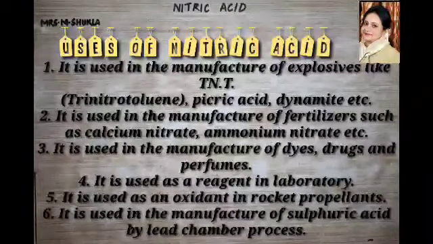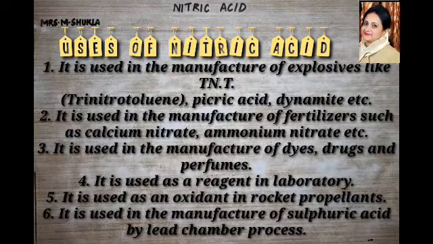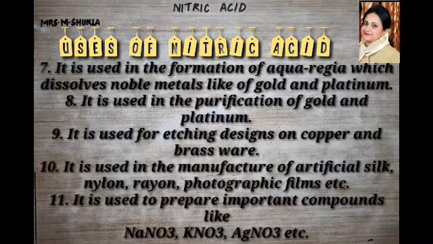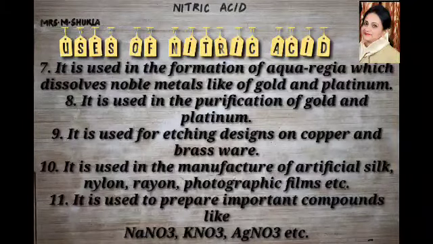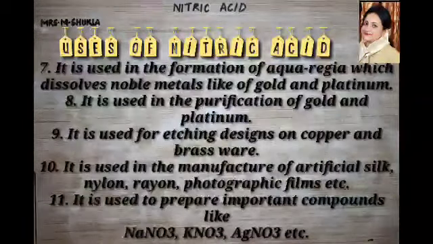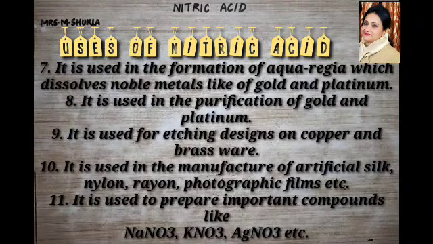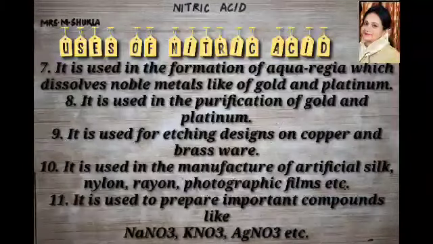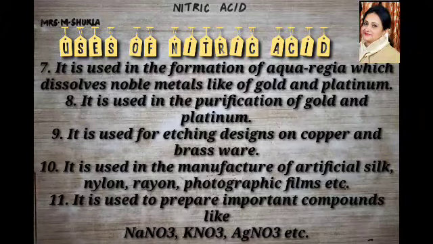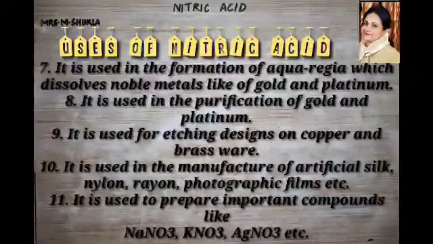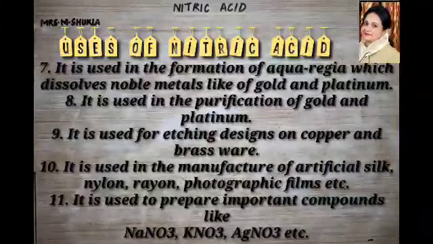It is also used in the manufacture of sulfuric acid by the lead chamber process. It is used in the formation of aqua regia, which dissolves noble metals like gold and platinum. It is also used in the purification of gold and platinum. It is used for etching designs on copper and brassware, and in the manufacture of artificial silk, nylon, rayon and photographic films. It is used to prepare important compounds like sodium nitrate, potassium nitrate, or even silver nitrate.